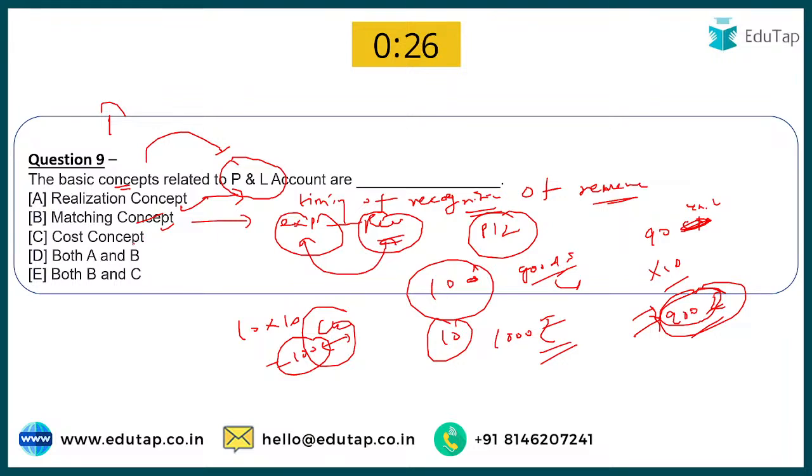Now look at the cost concept. Cost concept basically says you have to recognize your assets at the cost itself or the historical cost. So this is related to the balance sheet, isn't it? Why, sir? Why is it related to the balance sheet? I have told you that you have to recognize your asset in the balance sheet at historical cost. Assets are recognized in the balance sheet. That's why it is related to the balance sheet. So this would not be the answer. So the answer would be A and B, and I can see a lot of you are correct here as well. So both A and B would be the answer.